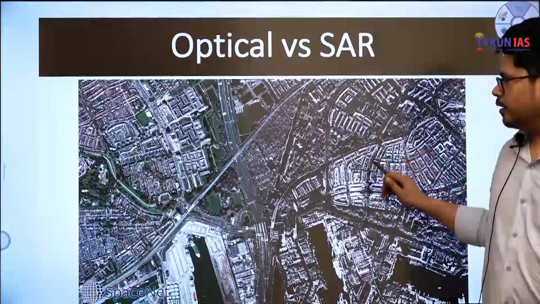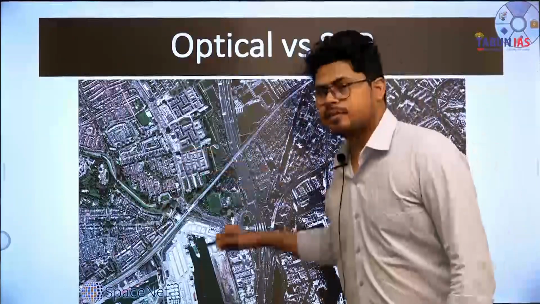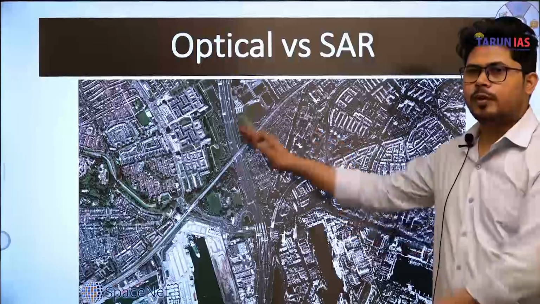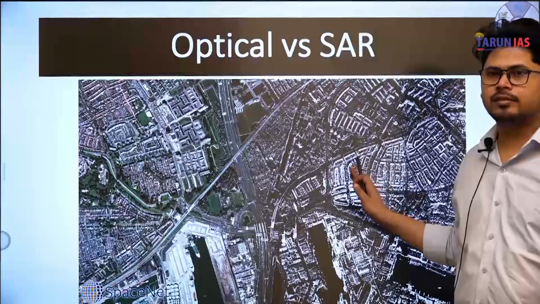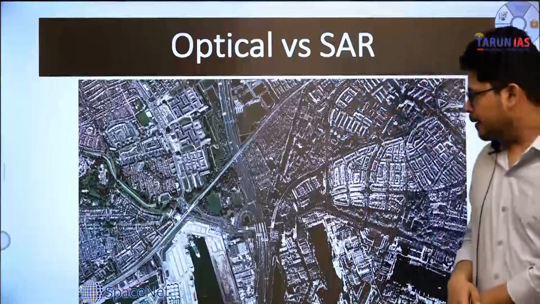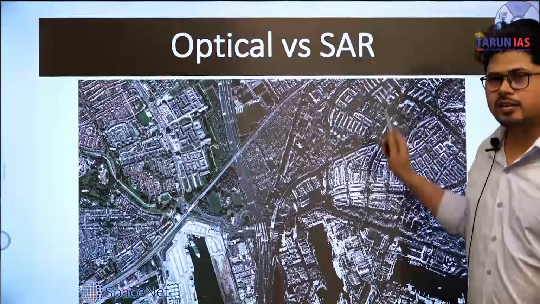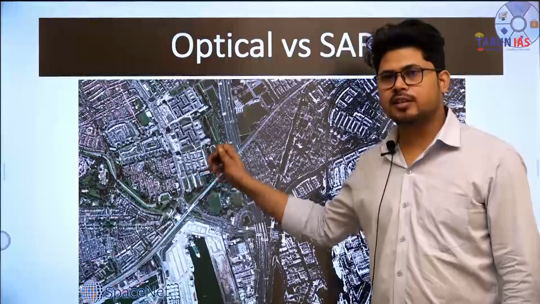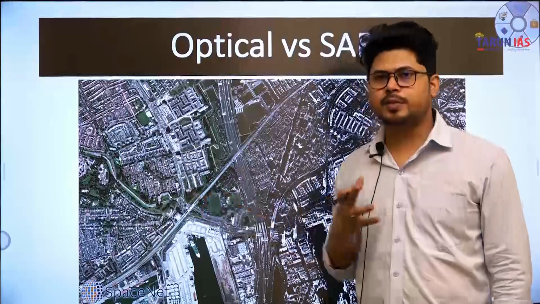So you can see that in both the sections, this one is more illuminated and this one is more detailed. This is lossy and noisy. So this is the difference between optical and SAR. Okay. तो the first thing आपको यहीं से पता चल जानी चाहिए कि SAR is a relatively better technology for mapping or imaging as compared to optical या satellite based data.